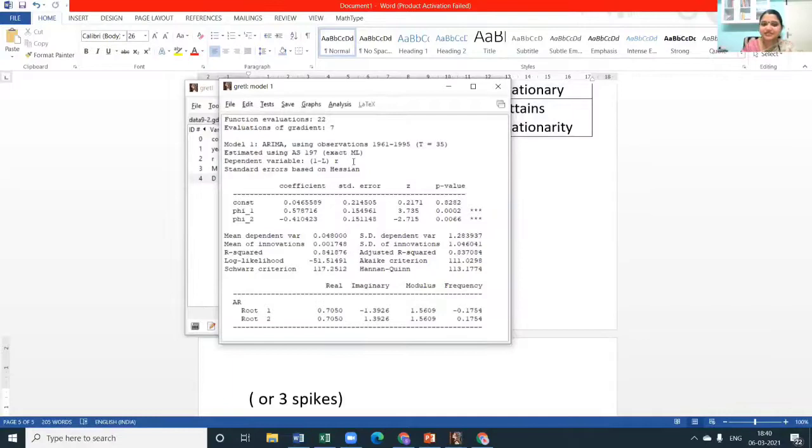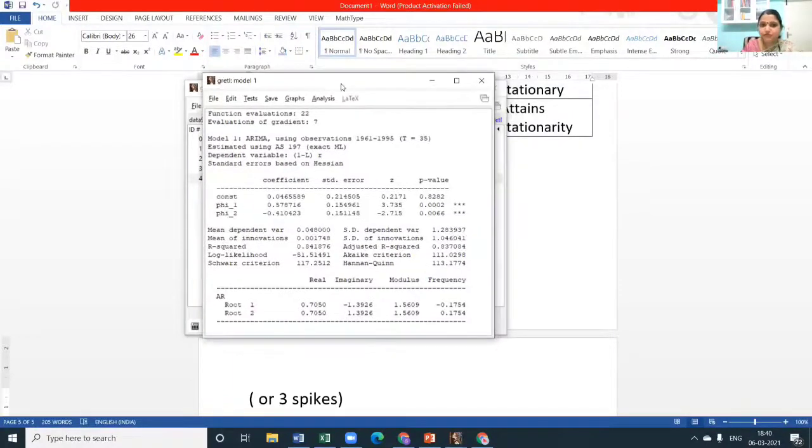Okay, it is fine. It looks good because this is our constant C. This is our alpha, say beta 1. Beta 1 value is 0.578716. Is it significant? Yes, it is significant. See the p value for that particular variable yt minus 1, it is significant. The second one is also significant. So it seems to be a good model. Not necessarily, we need to do a little trial and error there, but at least this much is clear.